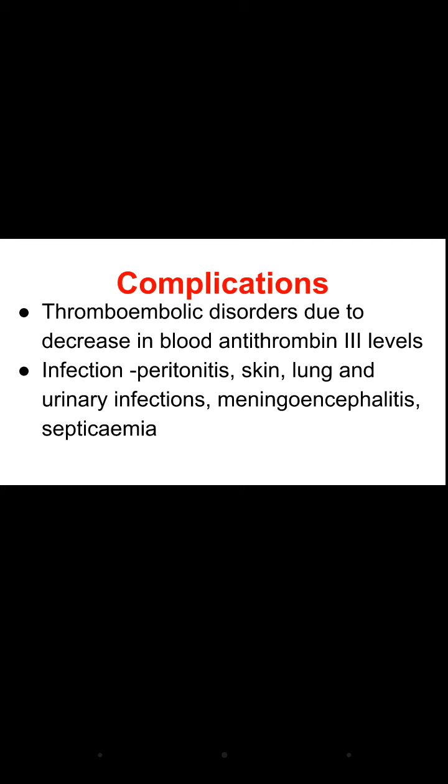Now, what are the complications of nephrotic syndrome? First, thromboembolic disorder, because I already told you there is a loss of antithrombin III, leading to an increased risk of blood coagulation. So there may be pulmonary embolism or renal vein thrombosis. In infection, the person is more prone to peritonitis, skin, lung and urinary infection, meningoencephalitis, and septicemia.